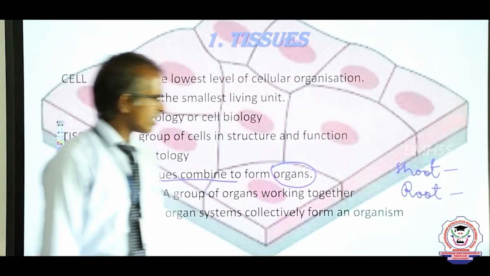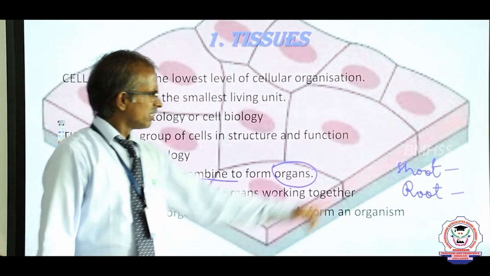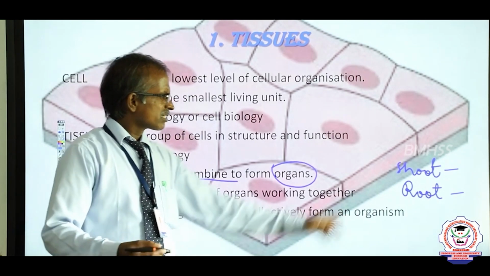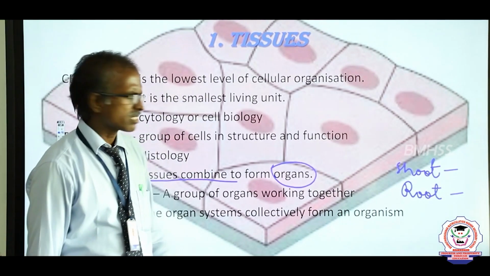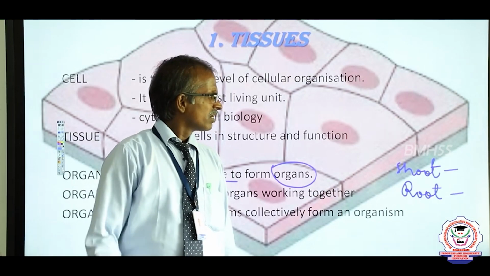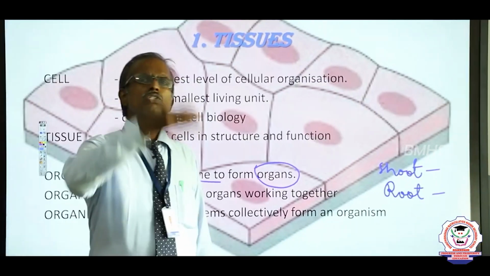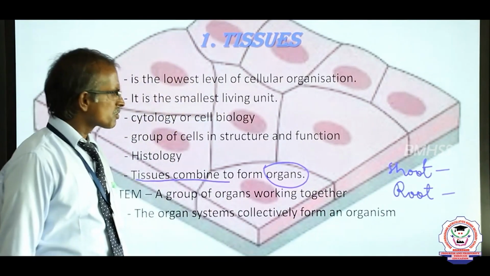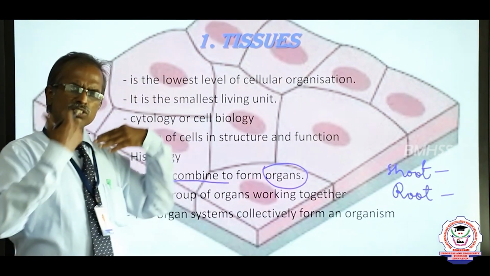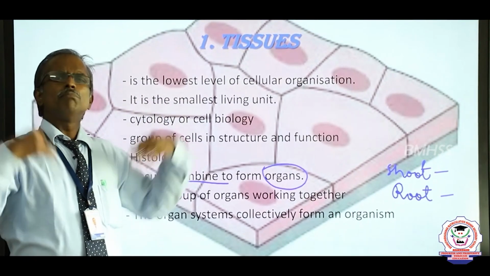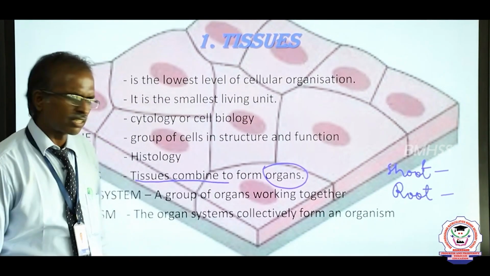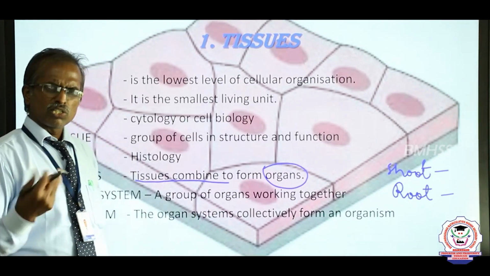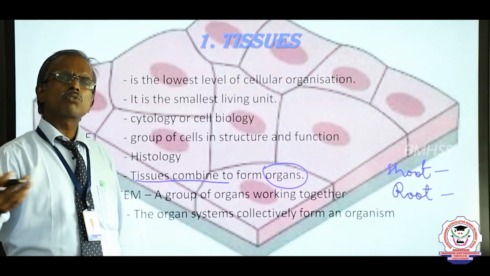Each of these systems has some structures. The root system consists of the primary root and root branches. The shoot system consists of various parts, namely stem, branches, leaves, flowers and fruits and so on. In human beings there are 10 different organ systems, namely the digestive system, reproductive system, respiratory system, endocrine system and so on.